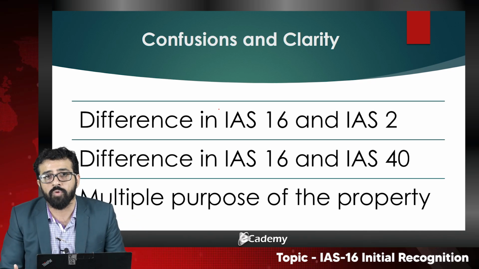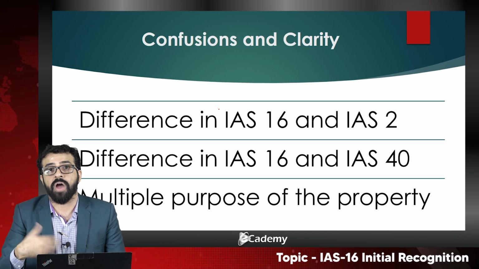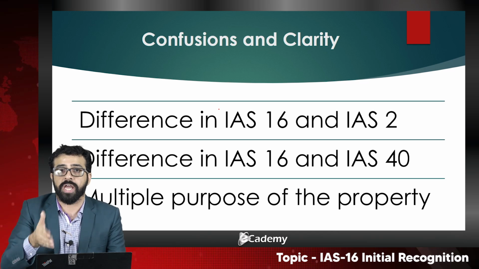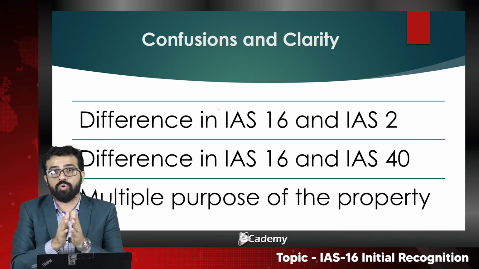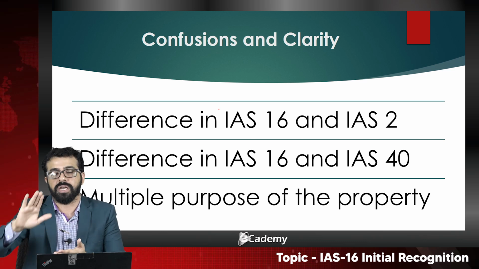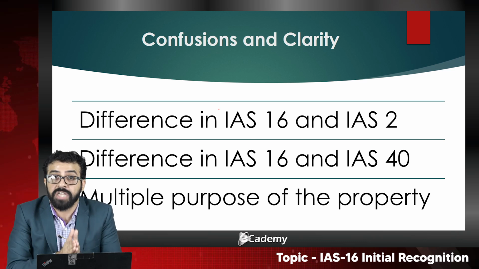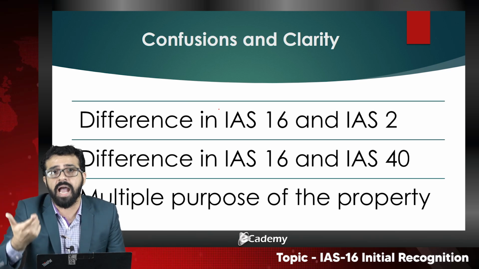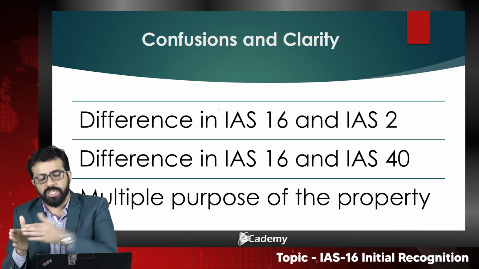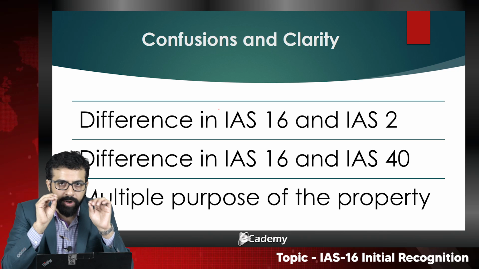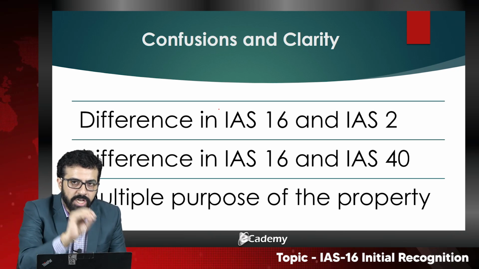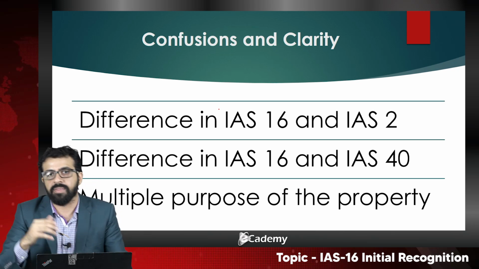IAS 23 would work under the qualifying asset, those assets for which you take a loan from the bank. So IAS 23 deals with a different kind of asset. IFRS 16 deals with the leased asset. So the nature of the assets changes, and the IFRS changes. You need to first understand the definition and the nature of that particular asset, and the relevant IAS would be applicable.